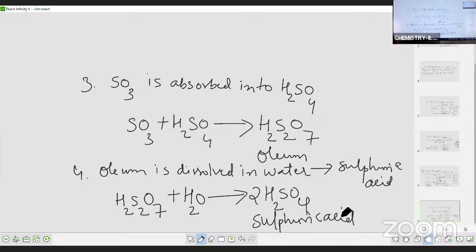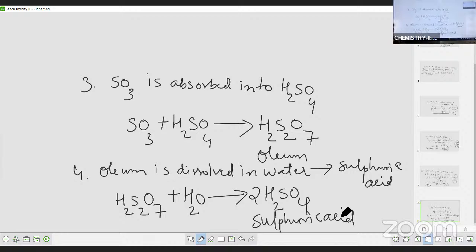So sulfuric acid, we have done the preparation in how many steps? 4 steps. First step क्या है? Liberation of SO2. SO2 कैसे आता? Either by directly burning the sulfur or burning any sulfide ore. वो जो ore में सल्फाइड आयन रहता है, अगर वो ore को आप burn करोगे तो आपको सल्फर डाइऑक्साइड मिलेगा. The most convenient ore is the iron sulfide, so that's what we have taken.